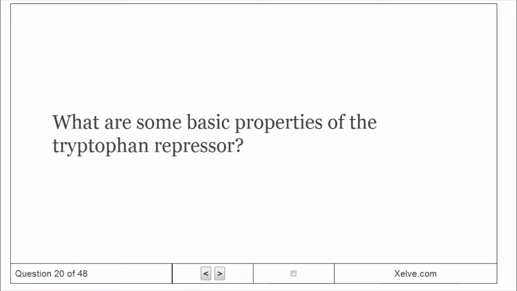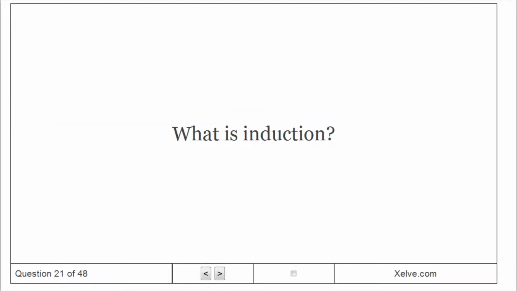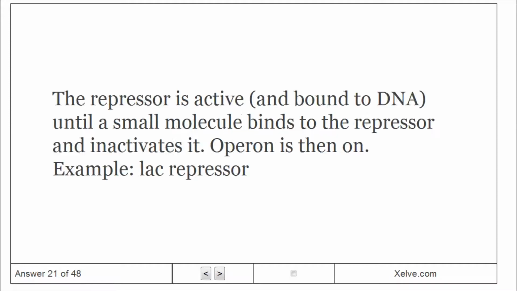What are some basic properties of the tryptophan repressor? It is a DNA-binding protein with a helix-turn-helix motif, with a symmetrical molecular structure, acts in dimer or trimer form, and binds to the major groove in DNA. What is induction? The repressor is active and bound to DNA until a small molecule binds to the repressor and inactivates it. The operon is then on. Example: lac repressor.